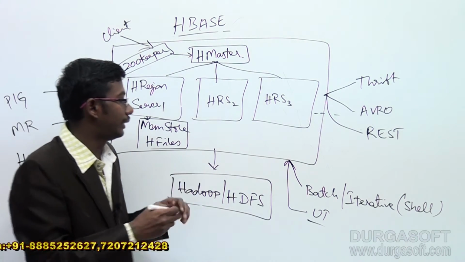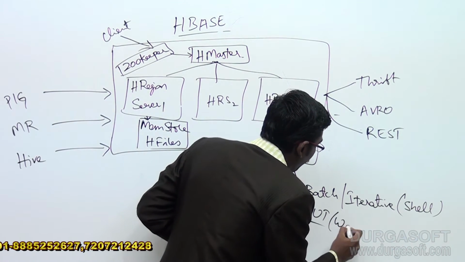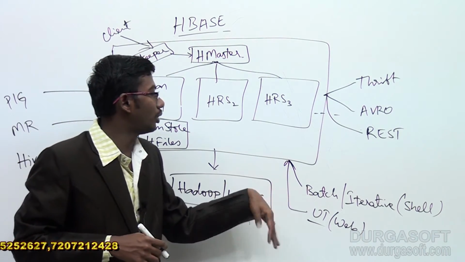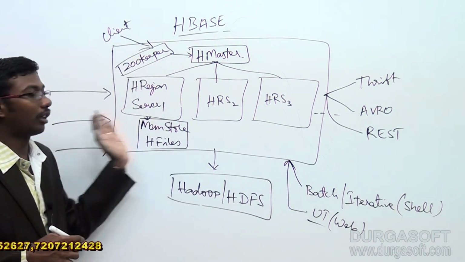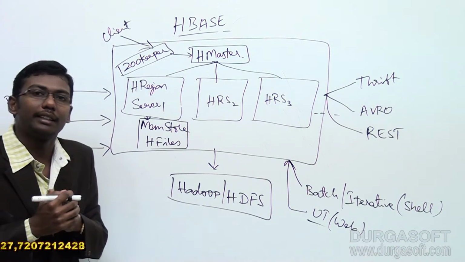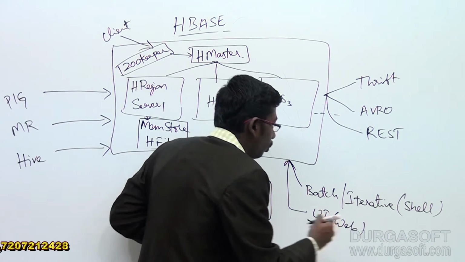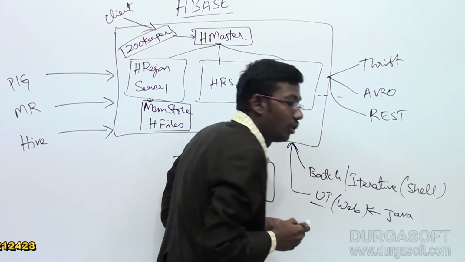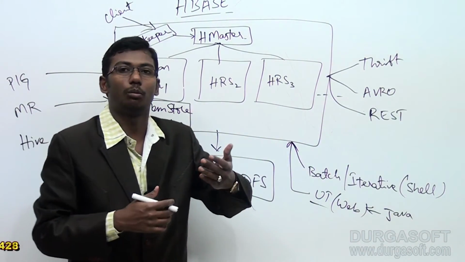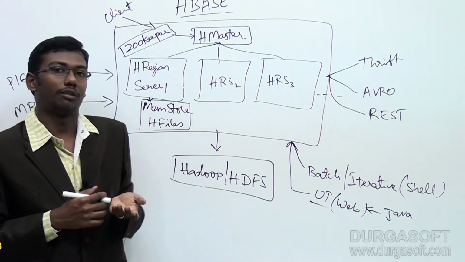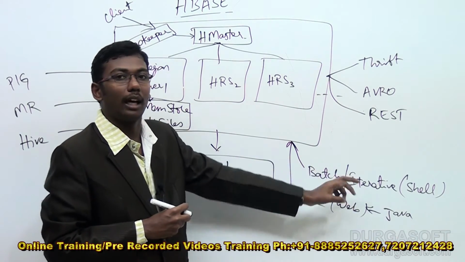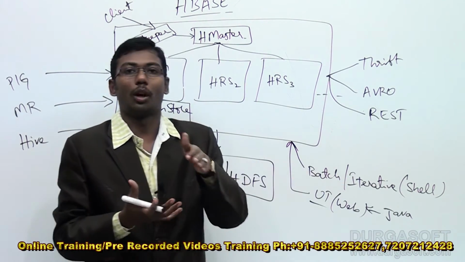We can also take the web user interface. Like this, we have the modes to execute things. By applying simple Java iterations, we can write simple Java classes and JAR files, Java archive files, which we can provide to process or store the huge amount of data. Either you can work with the HBase shell commands, or we have Java programs.